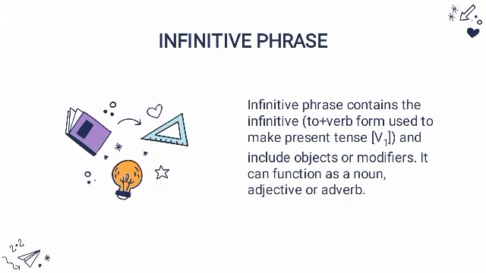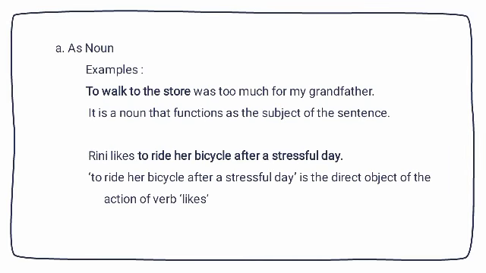Move to the next slide. Infinitive phrase. An infinitive phrase contains the infinitive to plus the verb form used to make present tense verb 1 and includes objects or modifiers. It can function as a noun, adjective, or adverb. The first one, as noun. Examples: To walk to the store was too much for my grandfather. It is a noun that functions as the subject of the sentence.